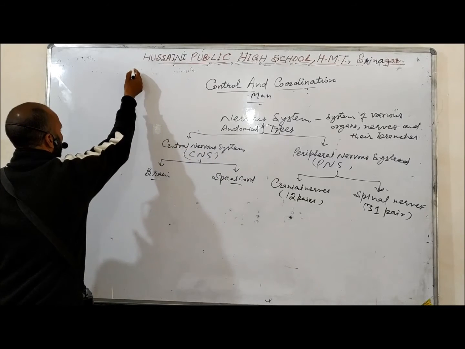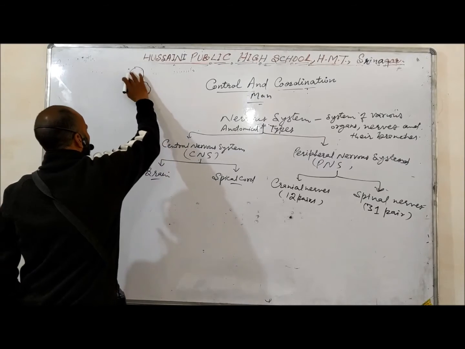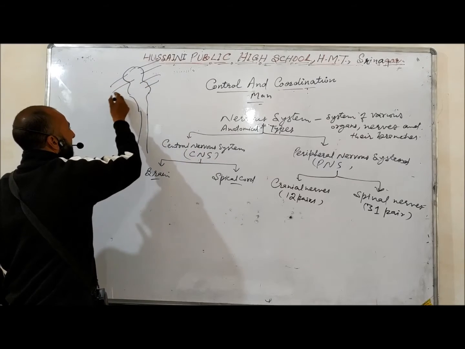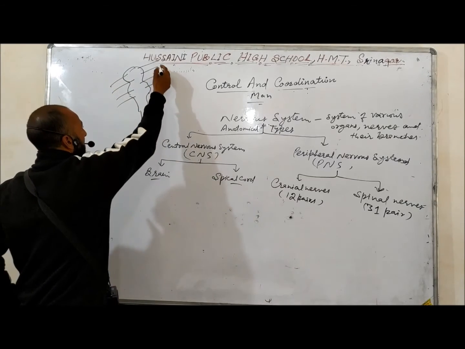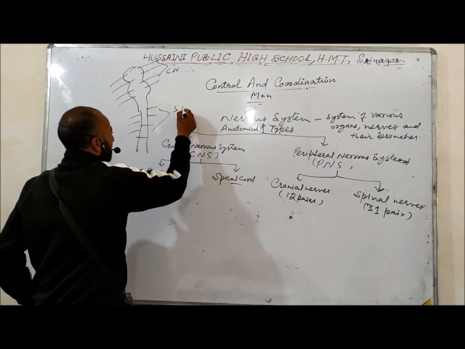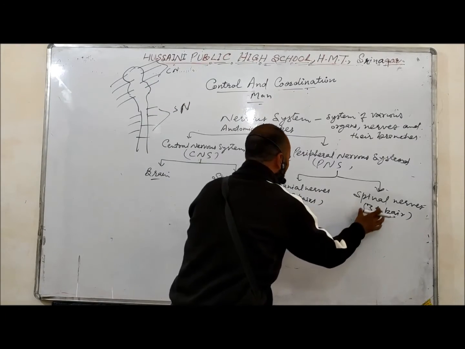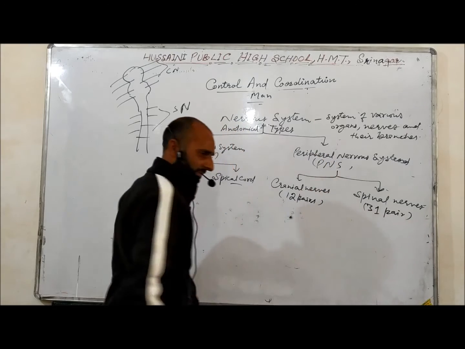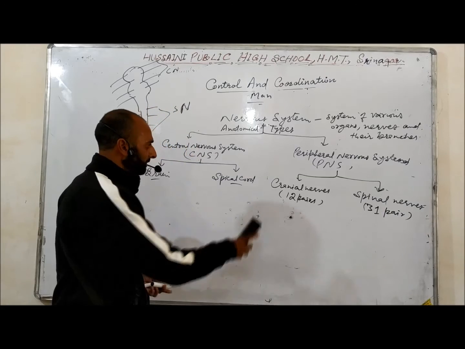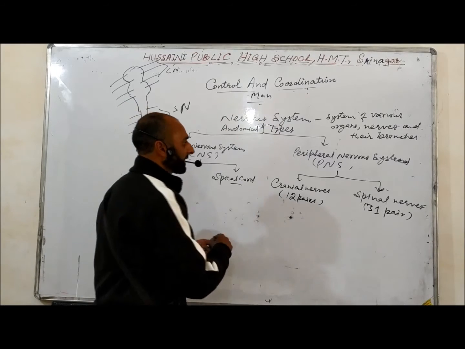Say for example, this is your brain, then it is the spinal cord. The nerves arising from the brain, which are 12 pairs in number, are the cranial nerves, and the nerves from the spinal cord are the spinal nerves, the 31 pairs in number. So these two types of nerves make up our peripheral nervous system. Okay? Correct.